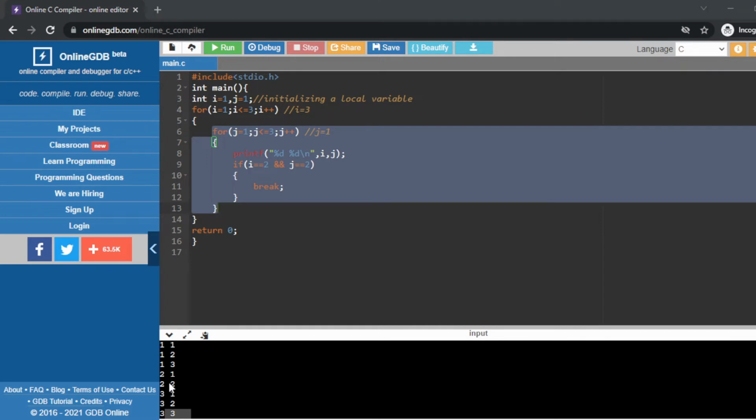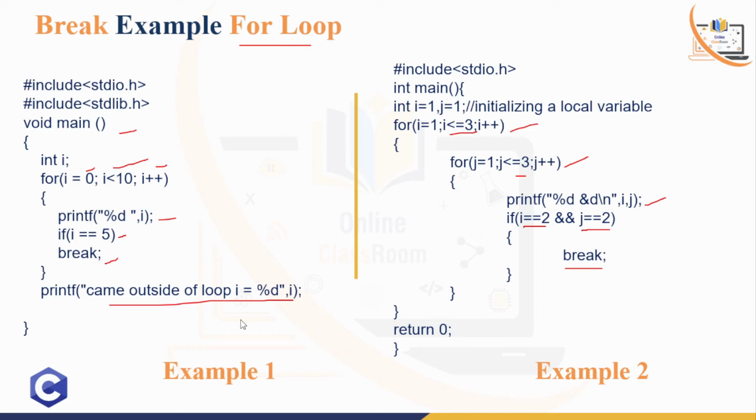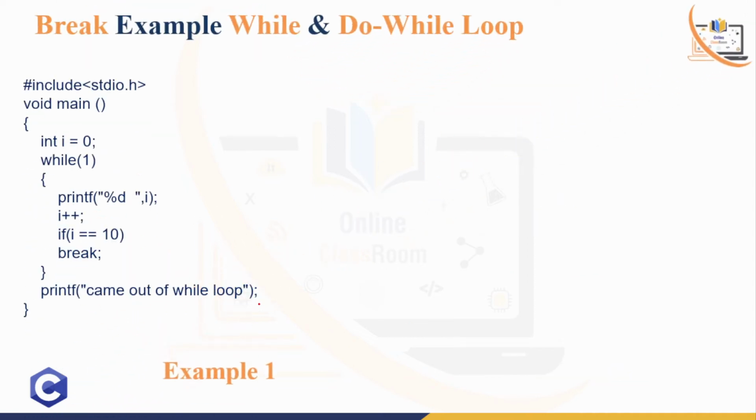Okay, so now we are going back to the PPT. Now in the next part, we can also write the break statement inside the while and do while loop, and it will work in the same way as the for loop, right? If you look at this code carefully, while 1 is nothing but an infinite loop, right?